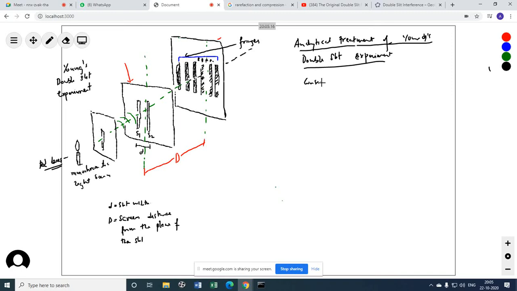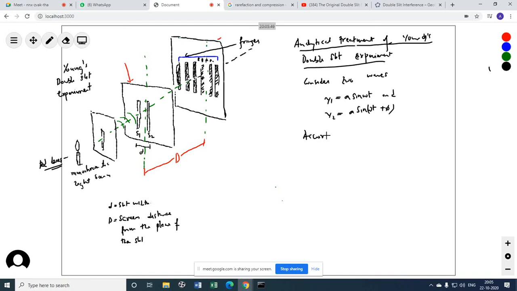So consider two waves. y1 equals a sin omega t and y2 equals a sin(omega t plus phi). These are what kind of waves? Coherent. You see, the amplitude is the same. These are the waves I am talking about, the ones coming from S1 and S2.